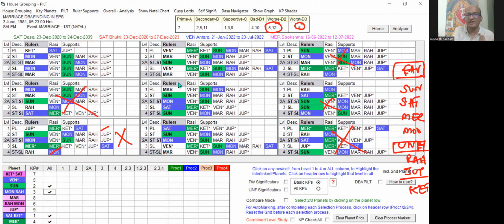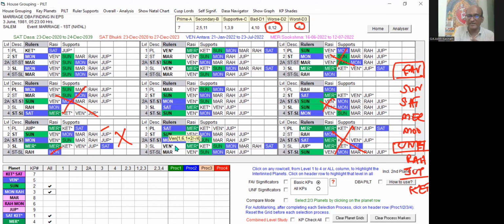You can see Venus is not having any of these favorable key planets in the first level, second level, third level, or fourth level. Only the 2A level is present. It is not very strong. Mars, you can see all levels except Mars, all levels have been highlighted, and also having that ruler link. Then Saturn, you can see first level is there, second level is there, 2A level is there, and Saturn is a good key planet. You can see Saturn is forming ruler link to the third level, sub level, and the Sun is also there in the sub level.